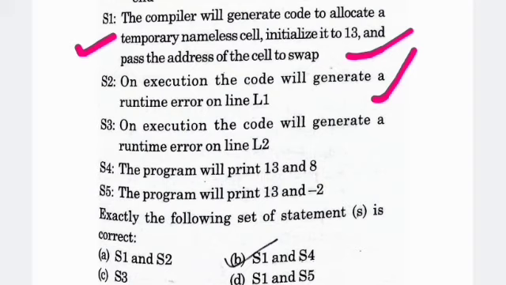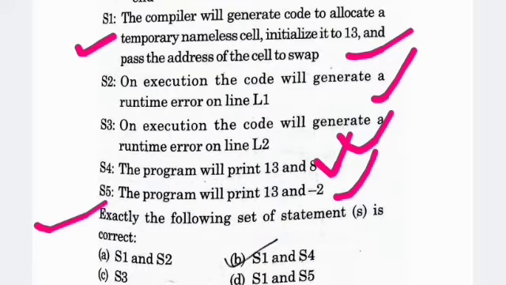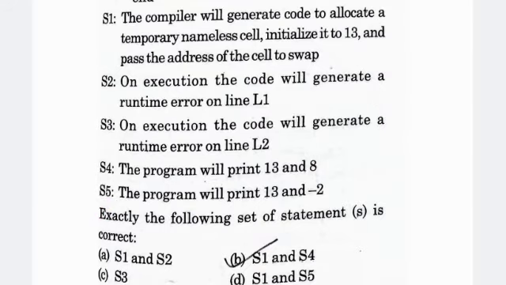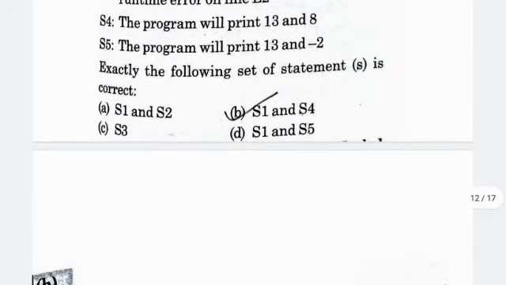Statement 3: on the execution of the code, it will generate a runtime error on line 2. Statement 4: the program will be executed and print 13 and 8. And statement 5: the program will print 13 and minus 2. Exactly which of the following sets of statements is correct? There are four options: option A S1 and S2, option B S1 and S4, option C S3, and option D S1 and S5.